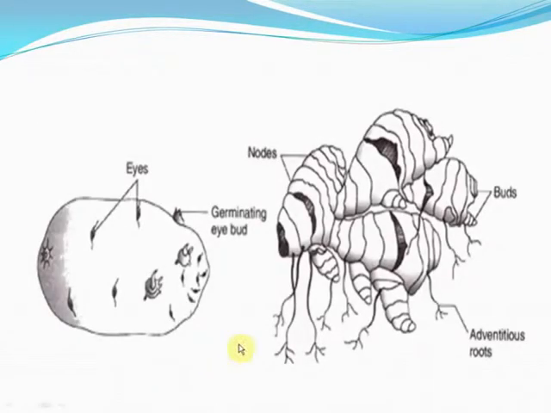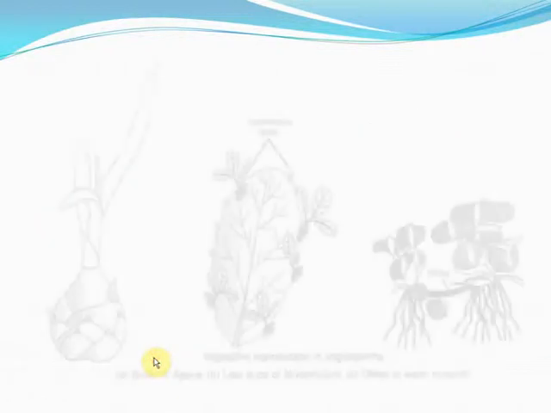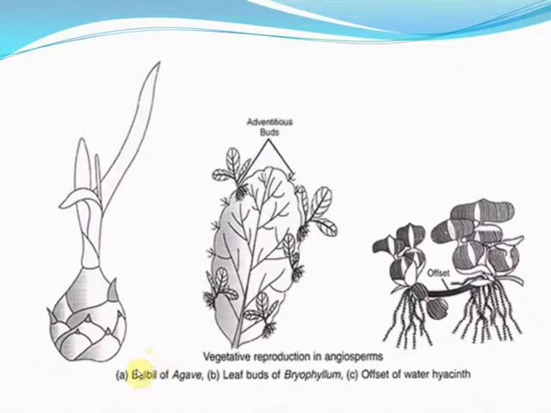Here we see in potato and in ginger vegetative growth. Similarly, in the bulbil of agave, leaf buds of bryophyllum and water hyacinth, the offset, which is a vegetative growth.